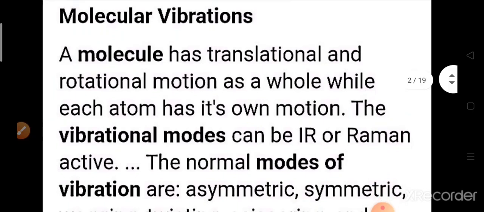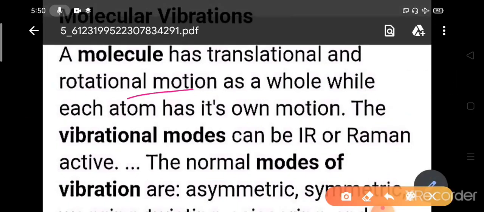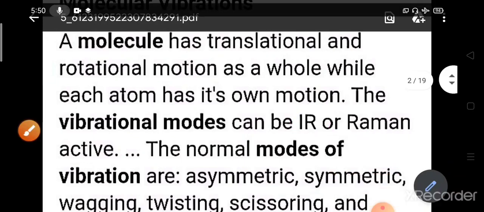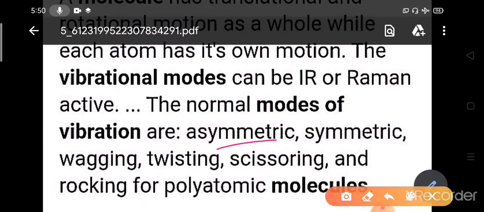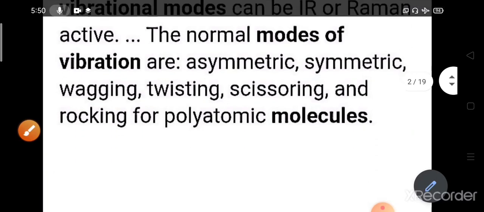A molecule has translational and rotational motion as a whole, while each atom has its own motion. The vibrational modes can be IR or Raman active. Today we are focusing on IR active modes or IR spectroscopy. The normal modes of vibration for polyatomic molecules are symmetric, asymmetric, wagging, twisting, scissoring, and rocking.